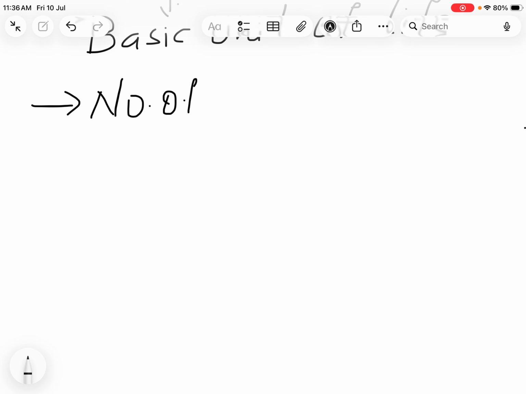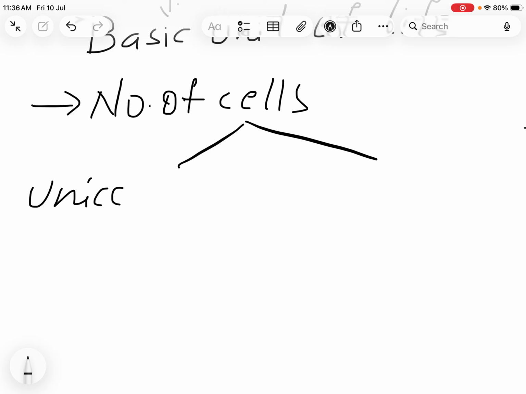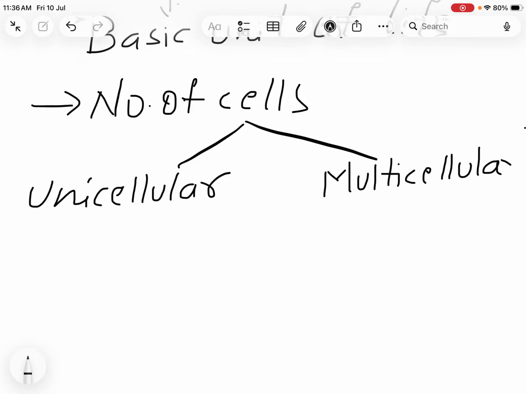Now coming to the divisions of organisms based on the number of cells. Based on number of cells, organisms have been divided into two types: unicellular and multicellular. So we already know unicellular organisms are nothing but their body is simple and made by single cell.